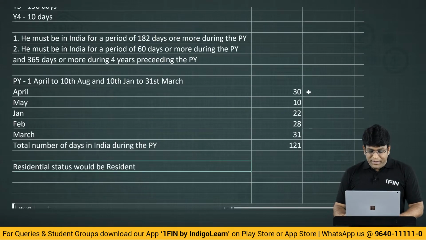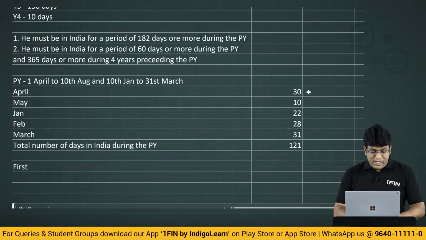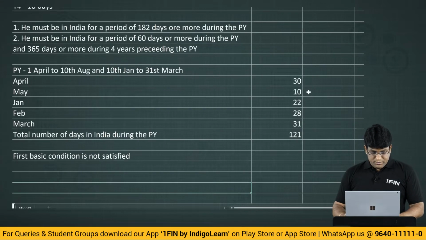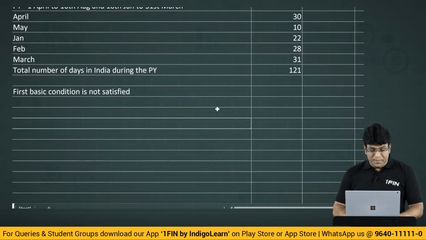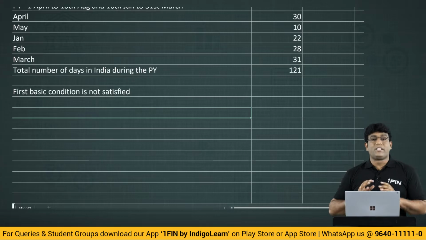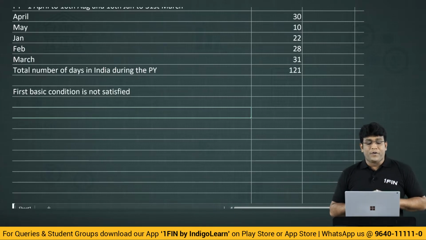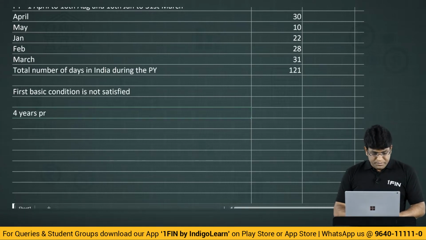So let us say 121 days. 121 days means what will happen now? First basic condition is not satisfied. Correct? Now let's look at the second basic condition. To look at the second basic condition, what is required? He must be in India for a period of 60 days or more during the previous year. Is that satisfied? Yes.